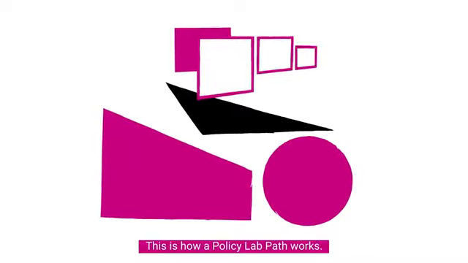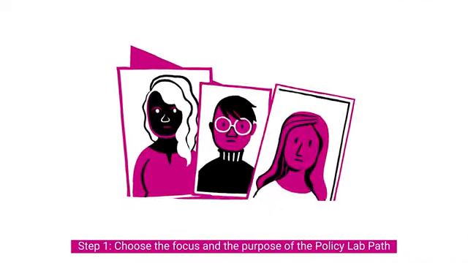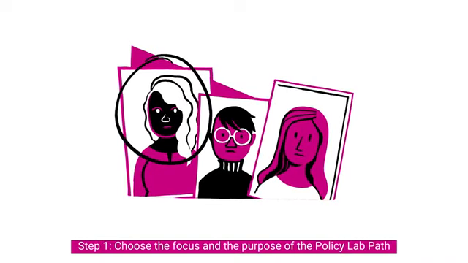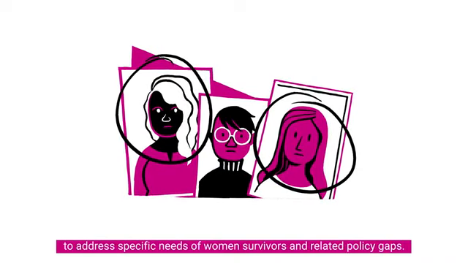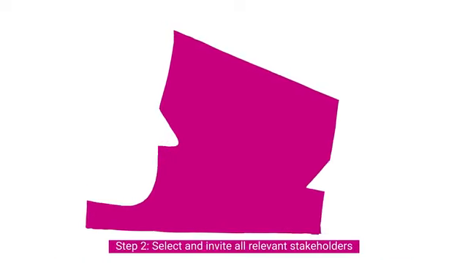This is how a Policy Lab Path works. Step 1. Choose the focus and the purpose of the Policy Lab Path to address specific needs of women survivors and related policy gaps. Step 2. Select and invite all relevant stakeholders to ensure different expertise and viewpoints.